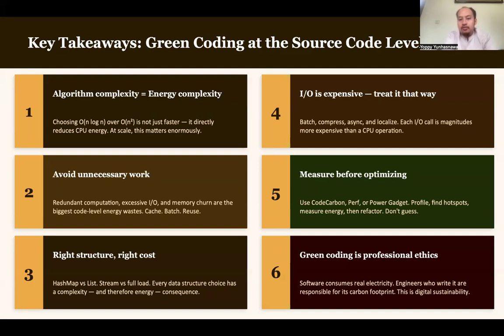Then next is measure before optimizing. You can use Code Carbon, perf or PerfGadget. You need to profile and find the hotspots that require the most energy, and then refactor. Don't just guess, like, oh maybe we need to change this one. You need to measure and make sure that it is really an energy hotspot, and then you can refactor it.